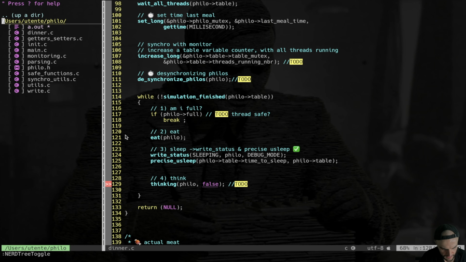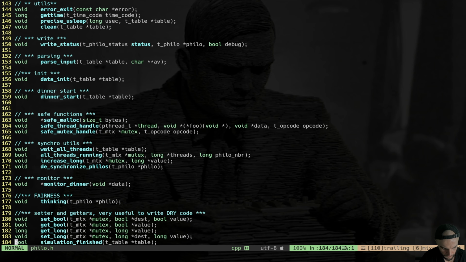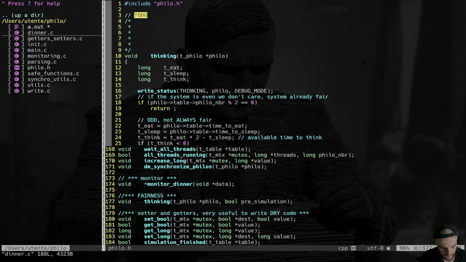I'm going to change the philo.h. Thinking is taking a bool, pre-simulation, because the first time I call thinking is just before the simulation actually starts, and I don't want to write in the standard output that the philosopher is thinking. It's just for synchronization reasons. So we go back to dinner.